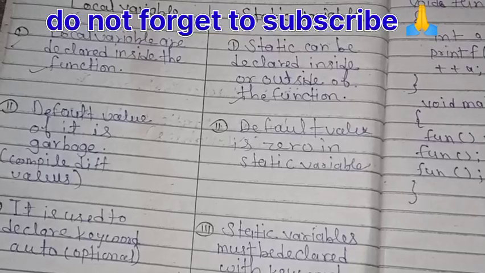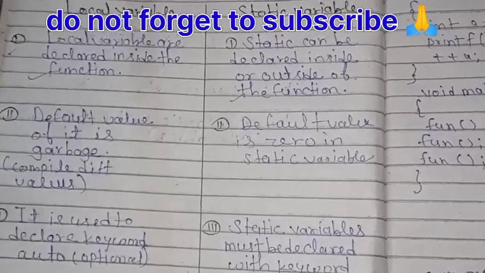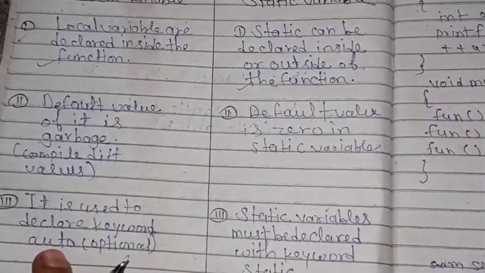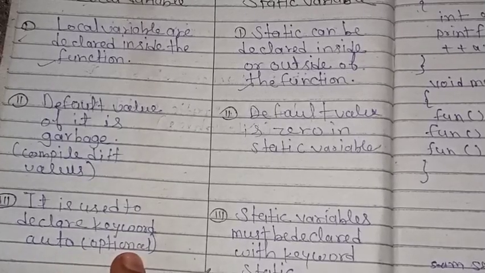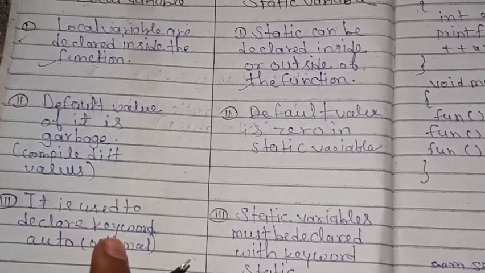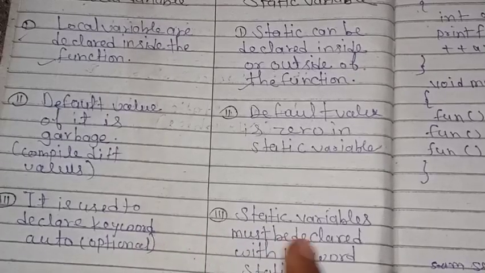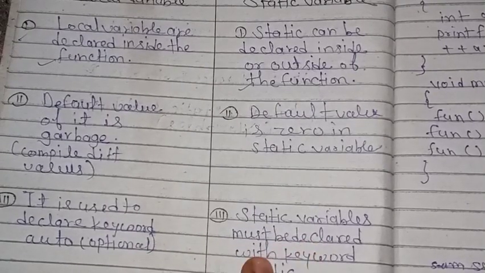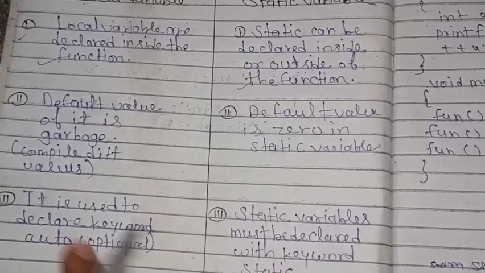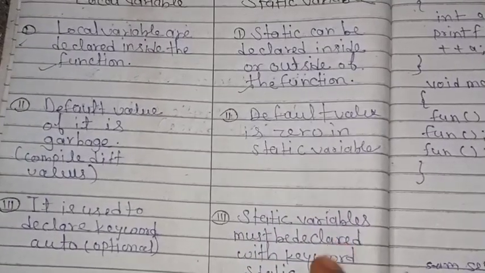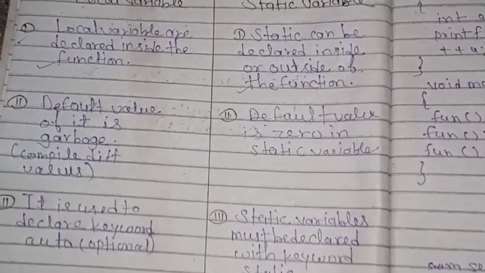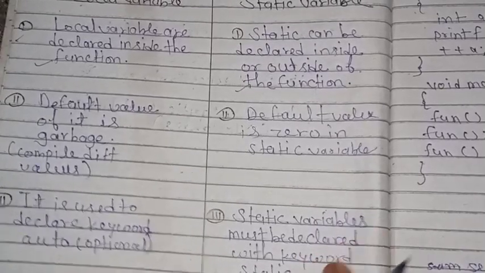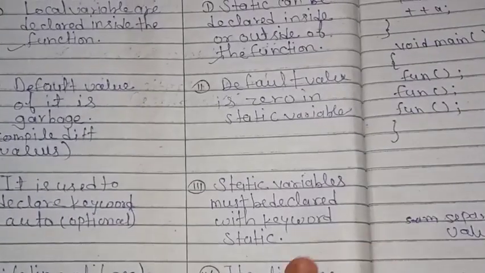Next, keywords. For a local variable, using a keyword to declare it is optional. But a static variable must be declared with a keyword, the keyword static. Got it?